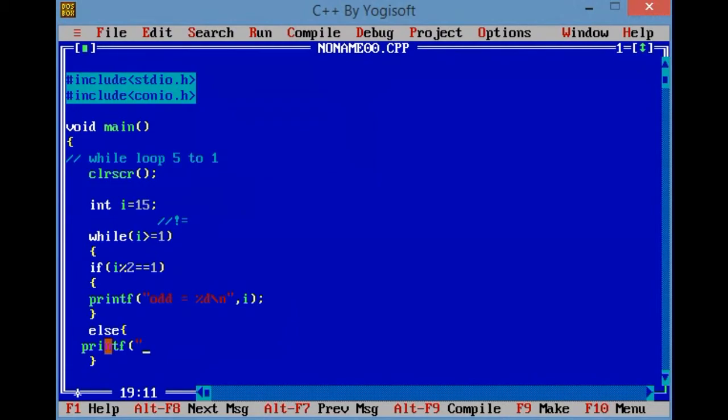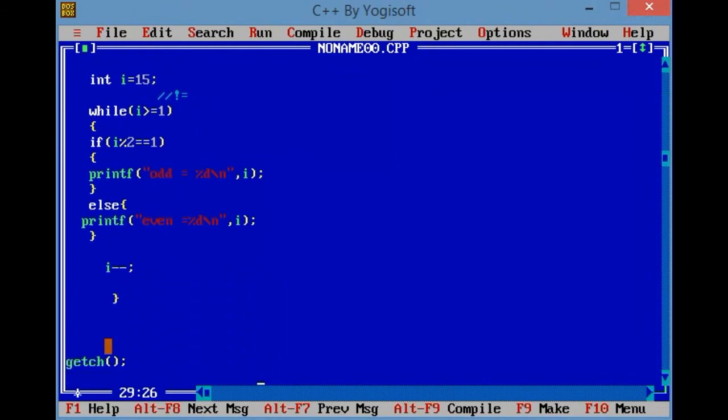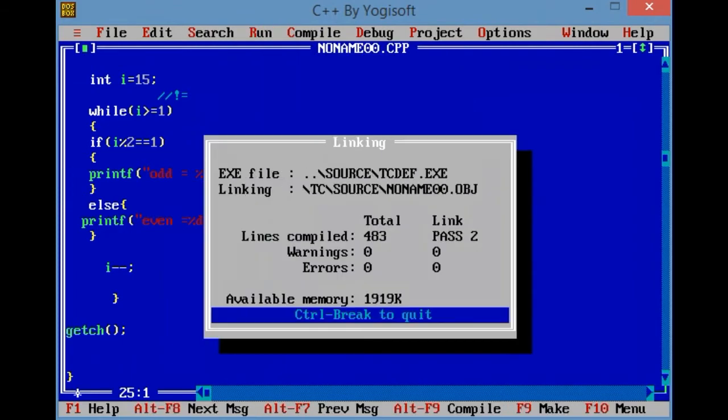Printf, it's a question for even and odd. If I want to print even and odd numbers, then how can I write it? Even equals %d slash n, then I. Is this logic clear to everyone?